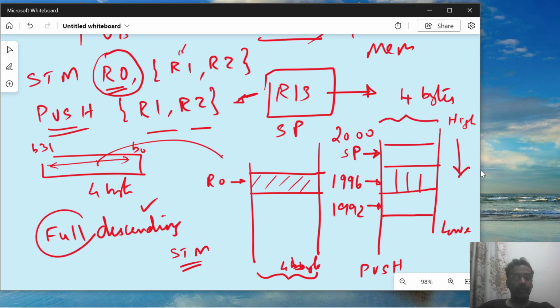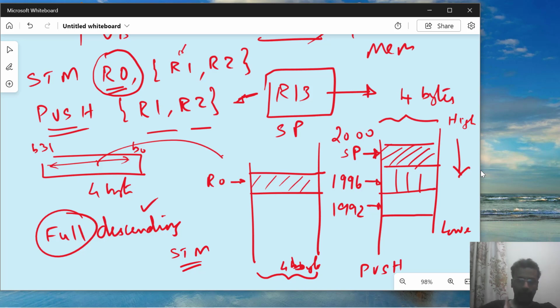Now what is full? The stack is following this convention. That means wherever the stack pointer is pointing, it's full. Now let me write it like this. Full means some other content is already pushed into the stack and the stack pointer is pointing at it. That means if I am pushing some value, I should not overwrite that because it's already there.